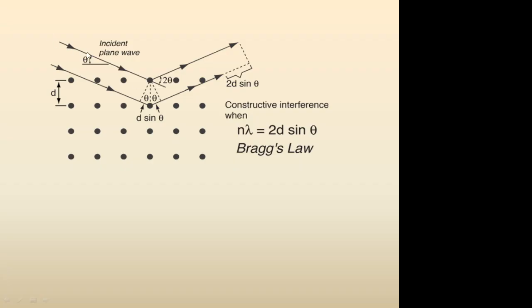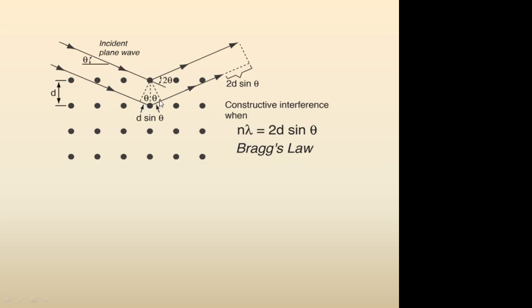The first ray travels a path from here to here and then here to here. Any other parallel wave that has been scattered from the next layer of atoms, if it is traveling up to this point, then the path of the first ray and the second ray will be equal. From this point onwards, the second ray will also have the same path length as the first one, but the second ray will travel an extra distance here.